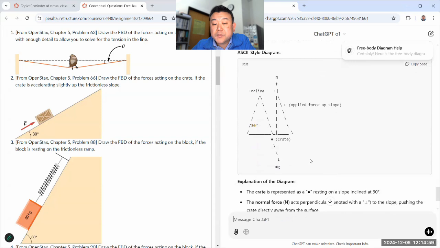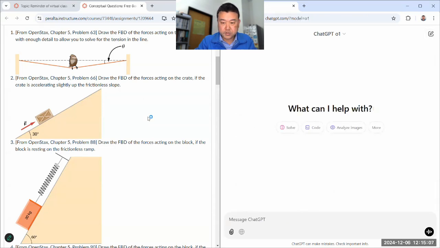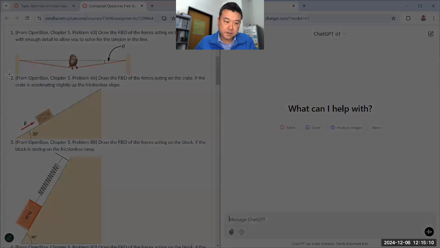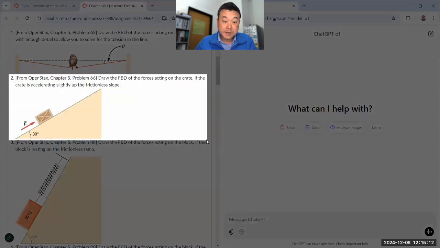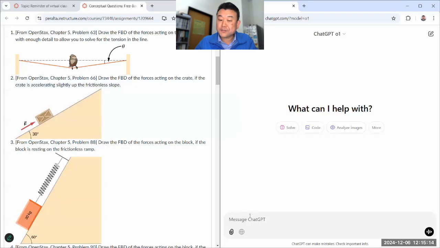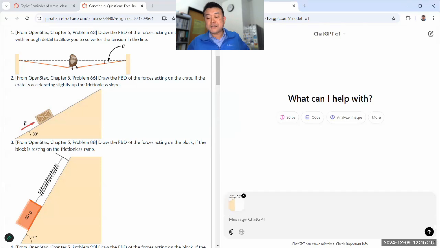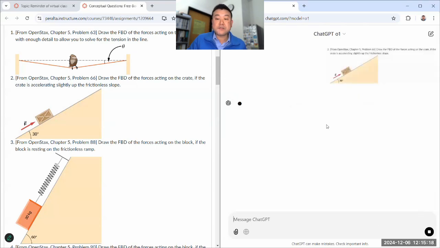Huh. It's possible. Let me give it a try. This is a jumble of mess. I'll just do a new chat and try this. It's possible that it still can't do free body diagrams, at least not with any kind of accuracy.